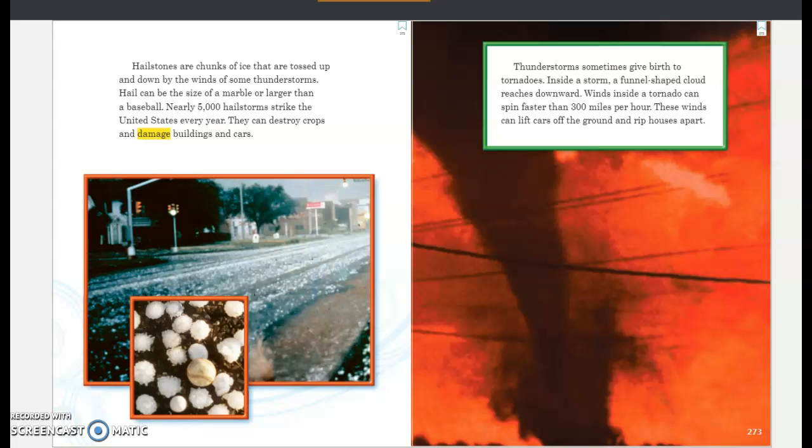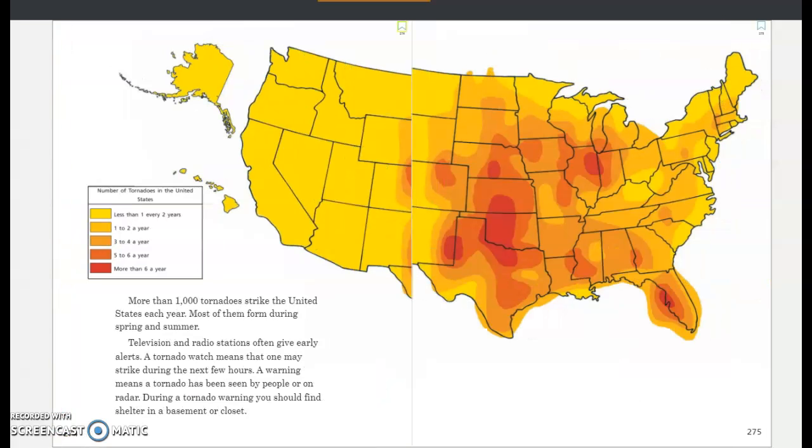Thunderstorms sometimes give birth to tornadoes. Inside a storm, a funnel-shaped cloud reaches downward. Winds inside a tornado can spin faster than 300 miles per hour. These winds can lift cars off the ground and rip houses apart. More than 1,000 tornadoes strike the United States each year.